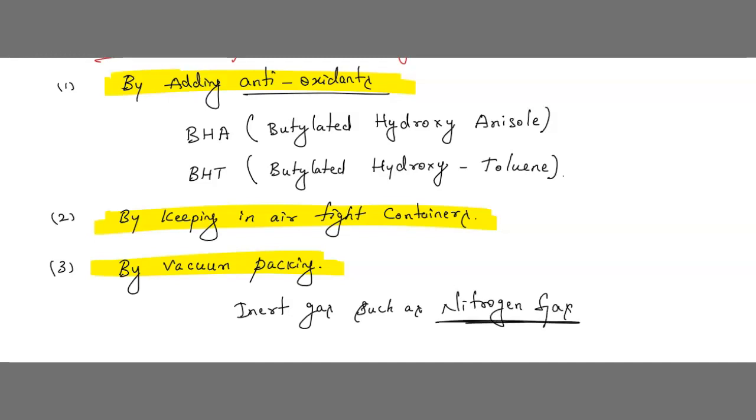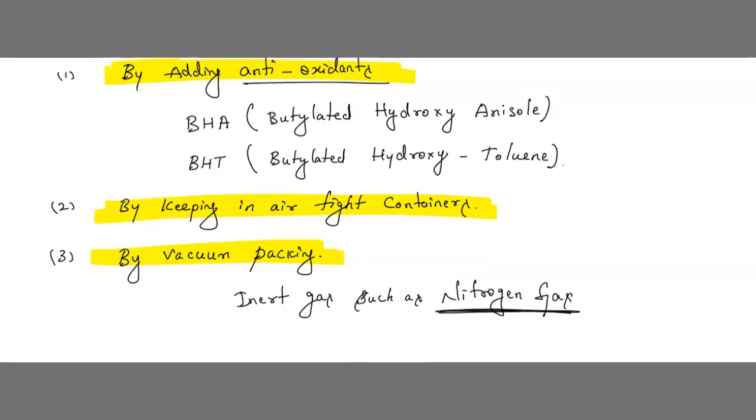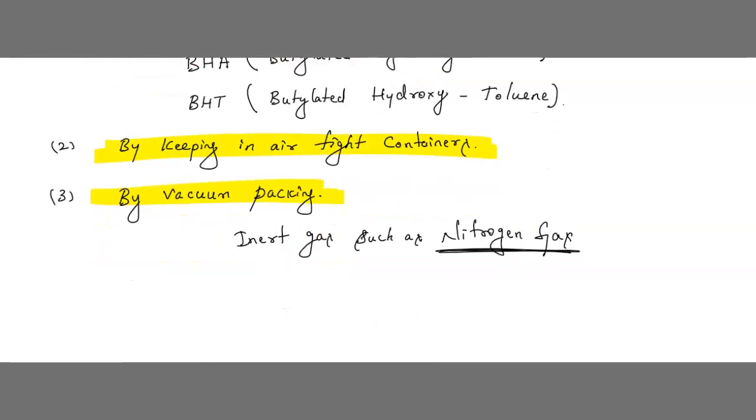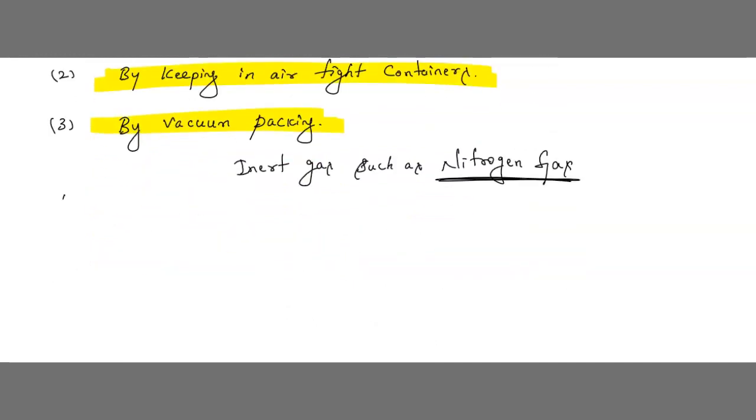Very important. In chips packets you can see nitrogen gas. This nitrogen gas prevents further oxidation.